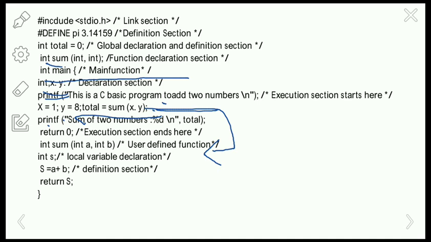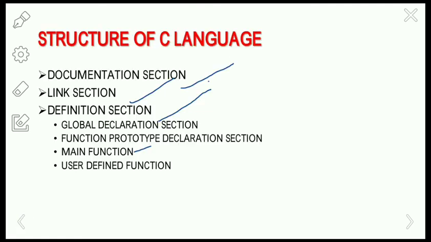Here we are going to declare a local variable s, and in the local variable s we are going to add the two numbers. This is the user defined function, which means a user can define his own functions in this section which will perform a particular task as per the user requirement. Now the variables are passed from x to a and y to b, and the sum will be performed here. So this is the basic C programming language and how the structure of the C language will exist.